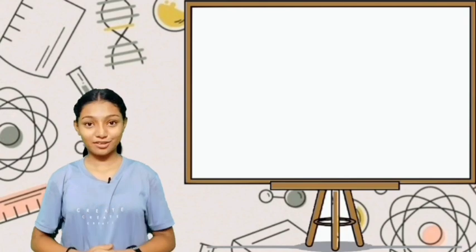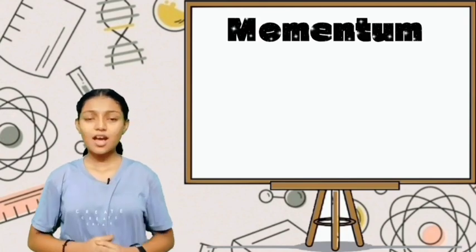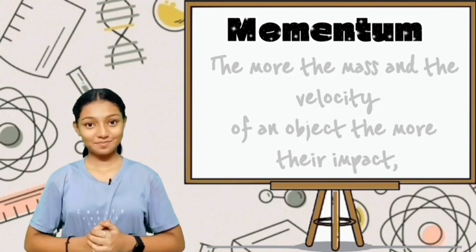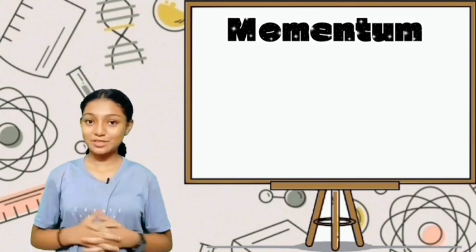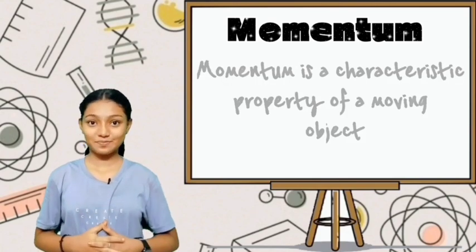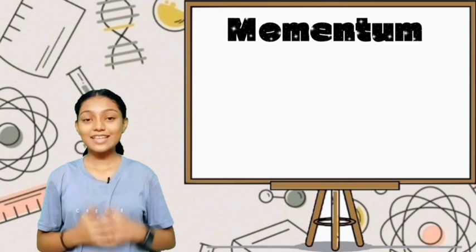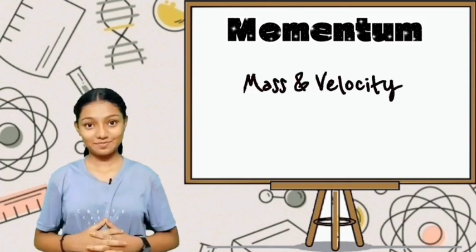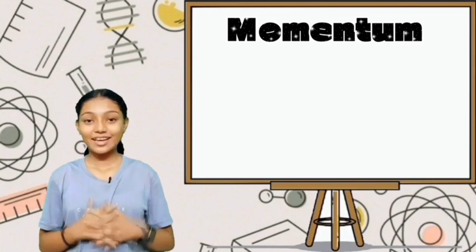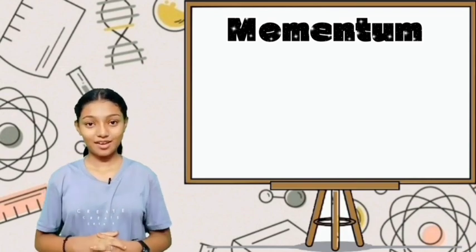Before that, we have to learn about what is momentum. The more mass and velocity of an object, the more their impact. This property is called momentum. Momentum is a characteristic property of an object. It is measured as the product of mass and velocity. Momentum is a vector quantity. It is experienced in the direction of velocity.